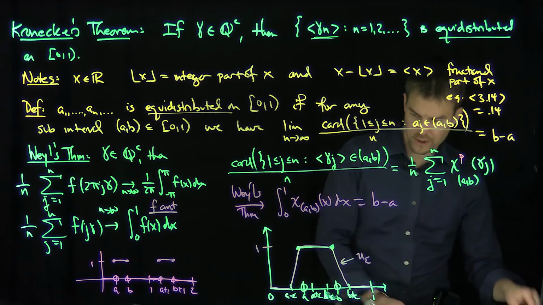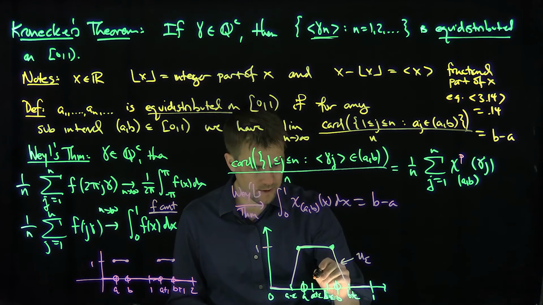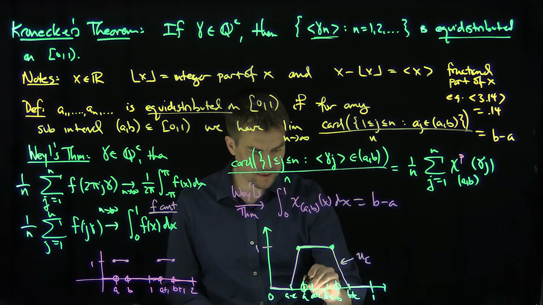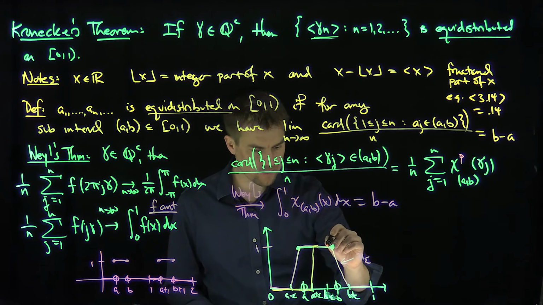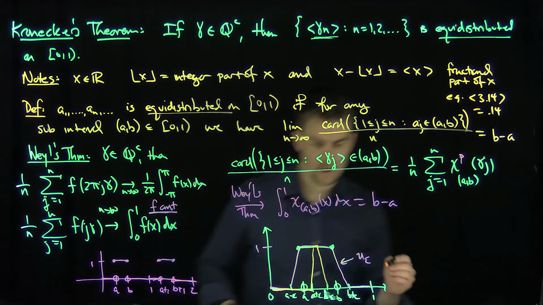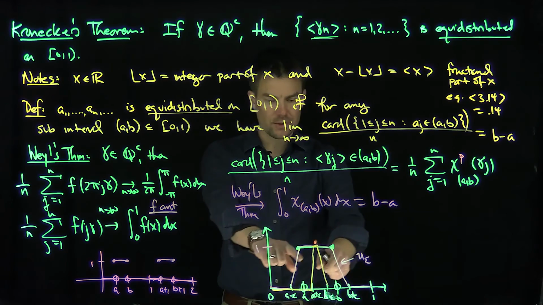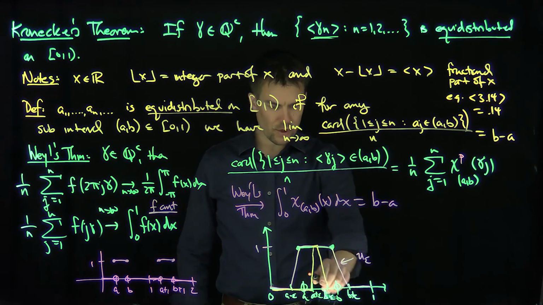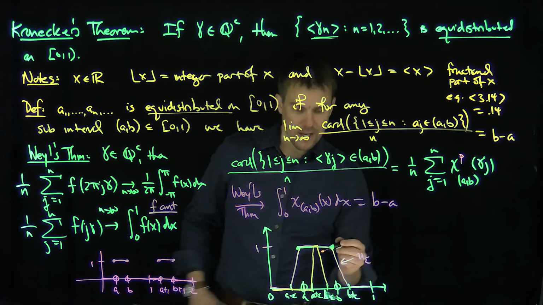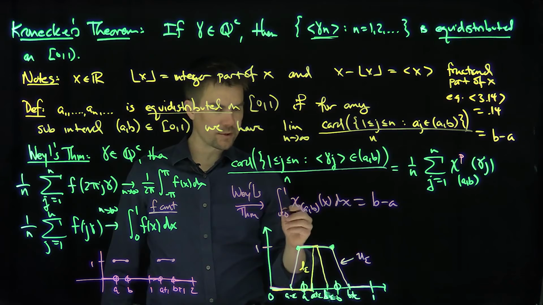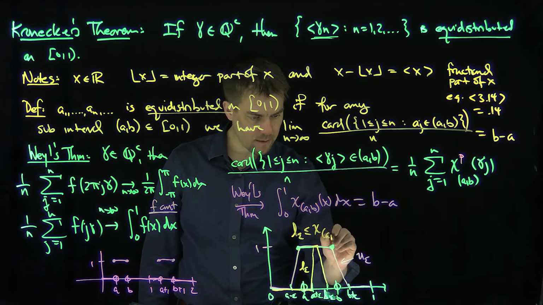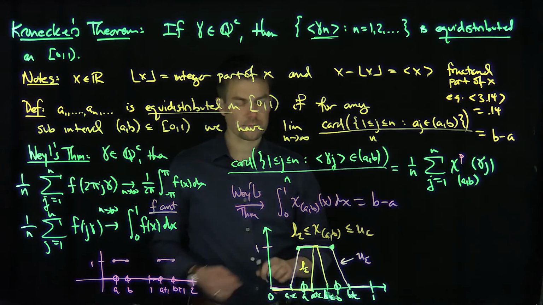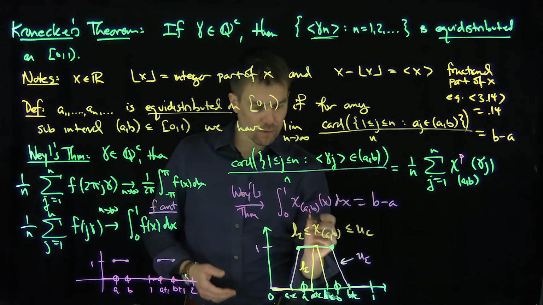All right, and then I'm going to make a function over here that's the same thing. That's 0, 0, 0, and then it goes up to a plus epsilon, goes up linearly, and then comes down over here. Now, it doesn't look like it from this picture, but epsilon is extremely small. So this large trapezoid and this small trapezoid majorize and minorize this function over here. So in other words, L epsilon is less than or equal to the characteristic function chi ab, which is less than or equal to u epsilon.